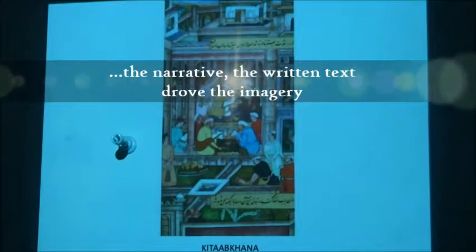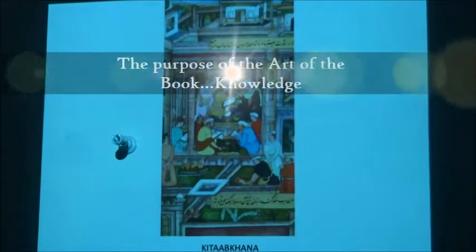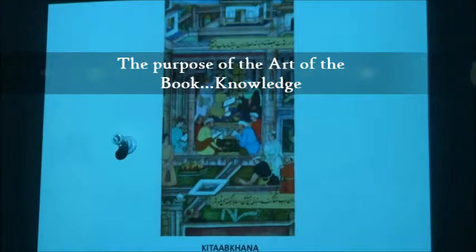And to be able to translate a written text into a visual language, you do require a very good understanding of the entire context of what you're looking at, and how you are going to translate it into a language of symbols. And this is an environment where it was primarily about knowledge, about the exchange of knowledge, and the purpose of eventually looking at the image was also to be able to relate to what was written in the text. Not something isolated that was pleasing to the eye, but also something that conveyed the deeper levels of meaning that the text had.